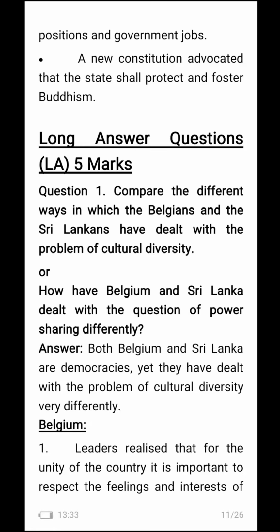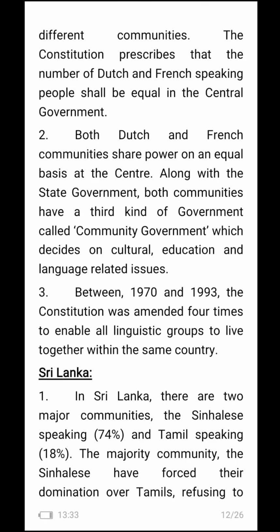Belgian leaders realized that for the unity of the country, it is important to respect the feelings and interests of the different communities. The constitution prescribes that the number of Dutch and French speaking people shall be equal in the central government. Both Dutch and French communities share power on an equal basis at the center.